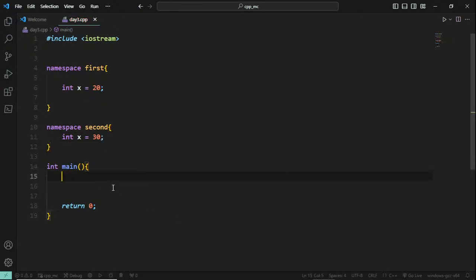Now if I display the value of x by using namespace first, what will be the value? Please post it in the chat box.